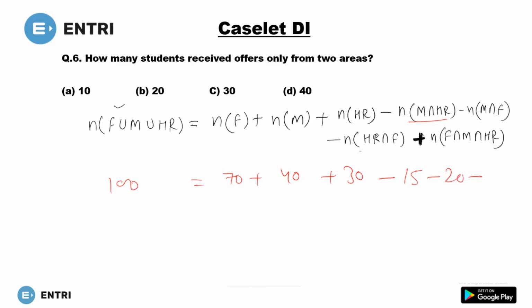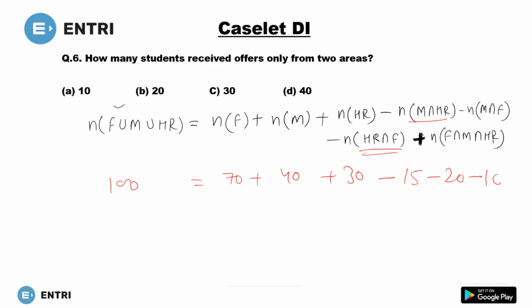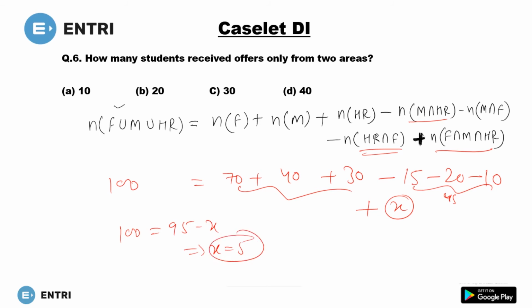Minus 20, minus HR and finance. How many are those? Those are 10. Plus you have to find this value. So let it be x. So this will be 140. 140 minus this 45, 140 minus 45 will get 95. So 100 equals 95 plus x. You will get x equals 5.